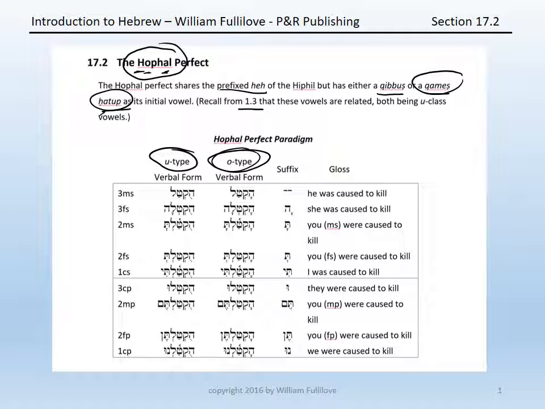Hoktalta, Hoktalt, Hoktalti, Hoktalu, Hoktaltim, Hoktaltin, Hoktalnu. As with the other derived stems, you do not need to memorize these paradigms, but you should be familiar with them and able to parse any verb that occurs in the paradigm.